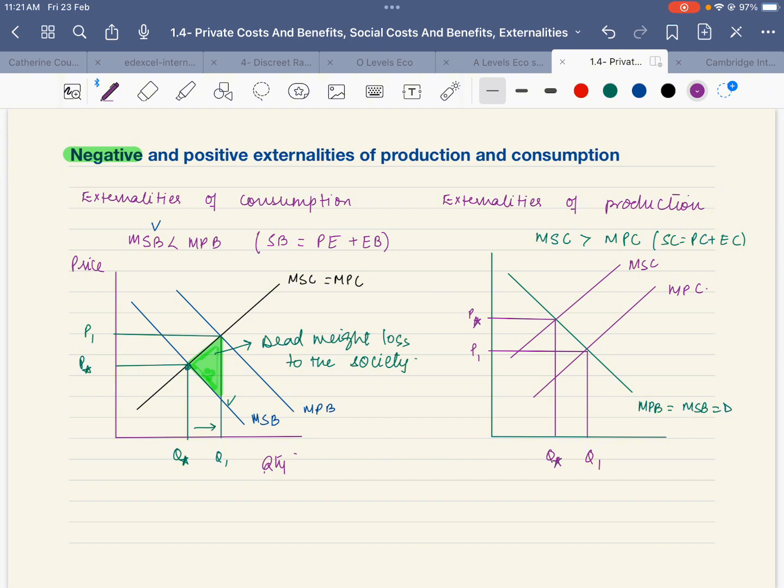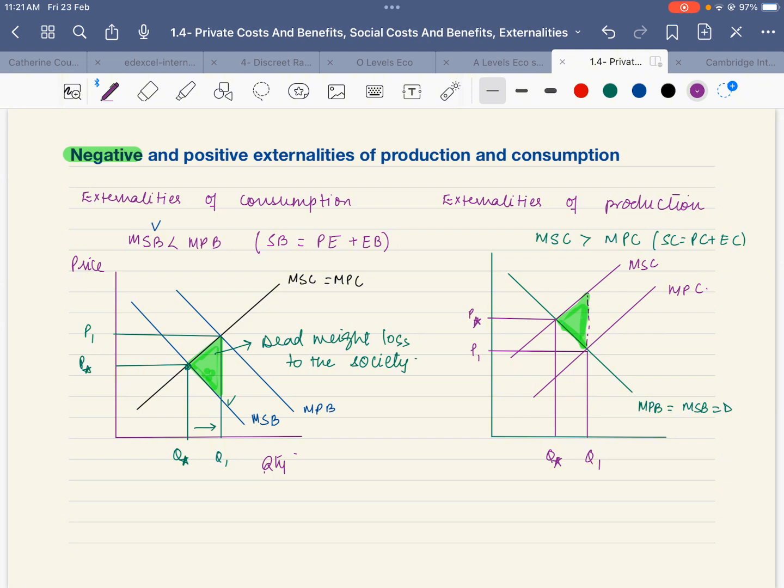Right? There is a dead weight loss. What is the dead weight loss here? As I said, in order to identify the dead weight loss, we will always extend a line that points out towards the social cost curve, which is this one here. So this here is our dead weight loss to the society as a result of negative externality of production.